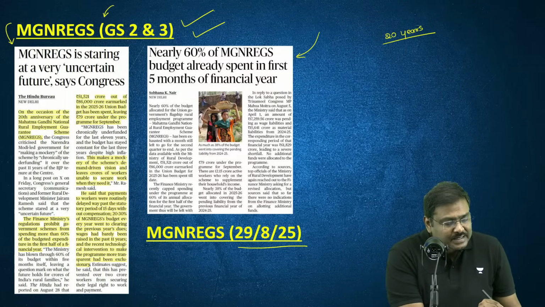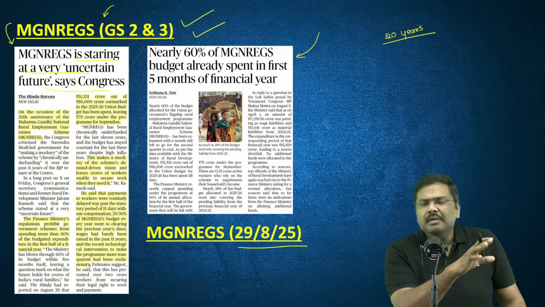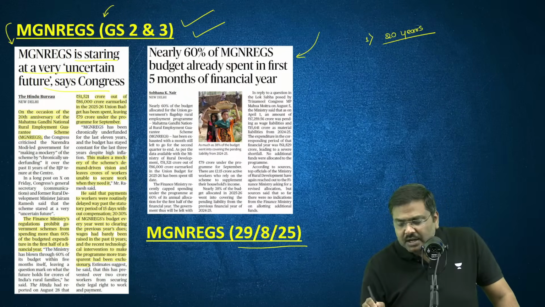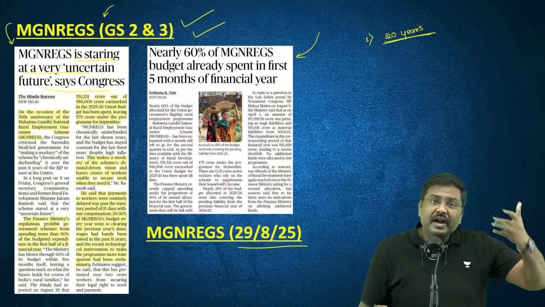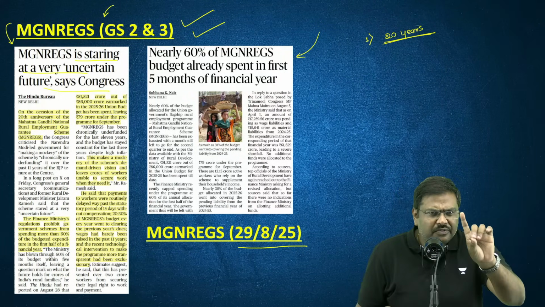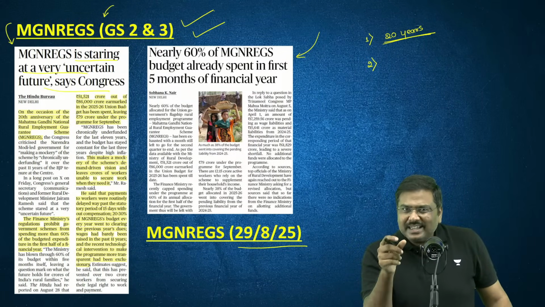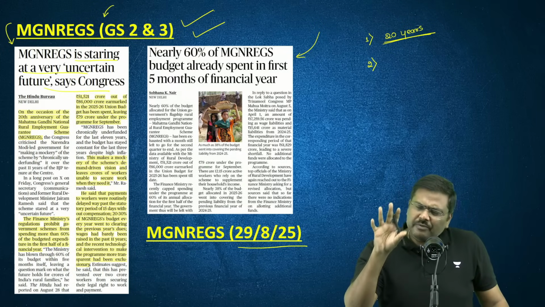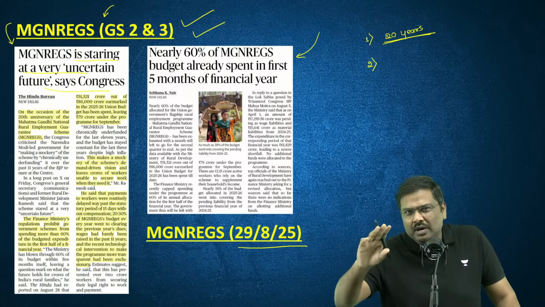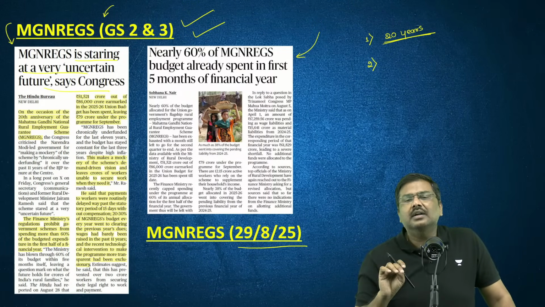Right. So come back to the discussion here. MGNREGA is staring at a very uncertain future. This is a political statement, but what is being discussed? Important points. First one, MGNREGA has completed 20 years. So September 2005, right? The announcement has happened. So we have completed 20 years. Second very important point, there is a certain concern which is valid, by the way, very valid. The discussion is too extreme because it's a statement given by Congress. Don't worry. What is the validity of the concern? Let's focus only on that.